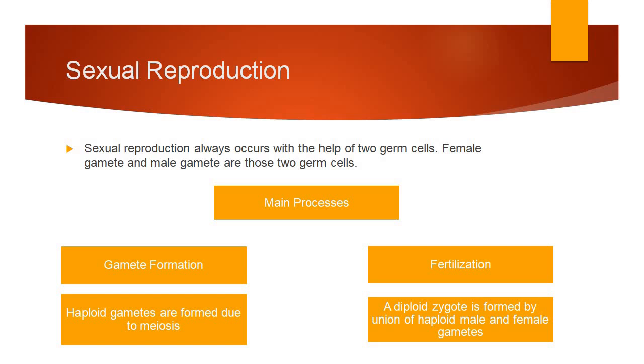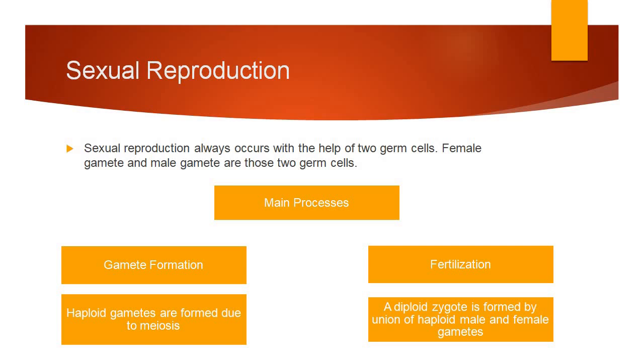We have learned meiosis in detail during our chapter number 2, Life Processes in Living Organisms, Part 1. There in the part on cell division, we have studied meiosis in detail. If you want, I have given the link in the description box. You can watch meiosis again by clicking that link. So haploid gametes are formed due to meiosis. In this way, the first main process occurs. What is that main process? Gamete formation.